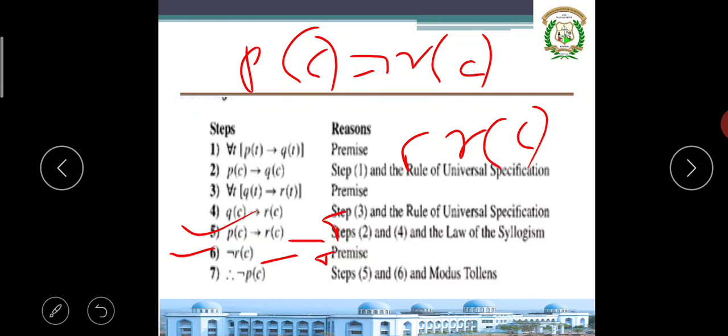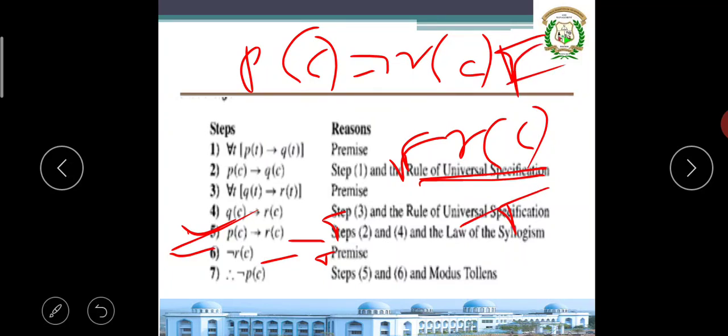These are the given premises, the fifth and sixth steps I'm concentrating on. Negation of R of c is true, so R of c should be false.